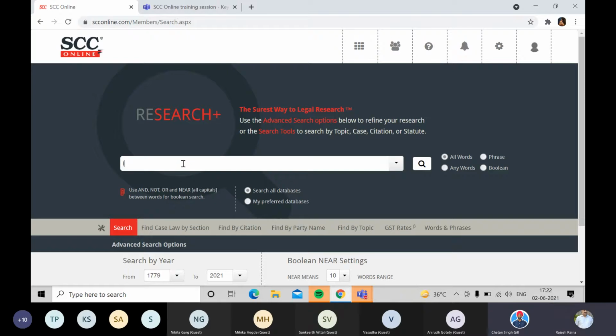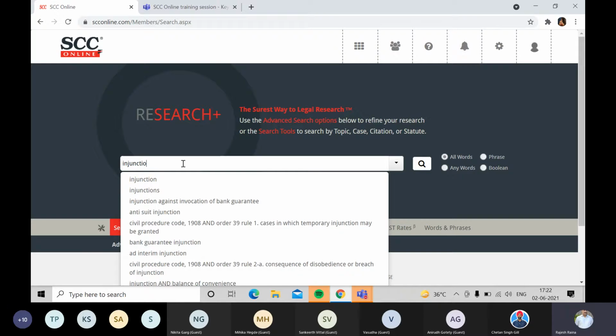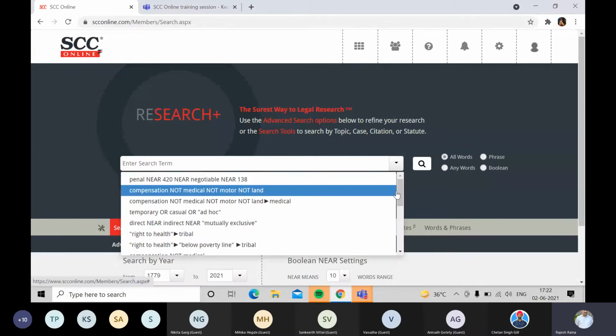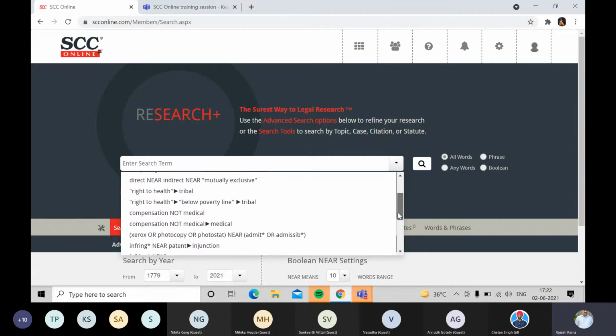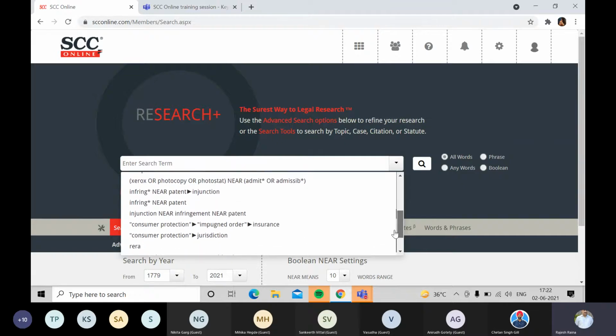Yeah. So it was injunction that we were looking for. Just to see your drop down, I think you should have it in your drop down. No, I have cleared all the forms and caches and all that stuff. So I'm not sure whether it will be available here as of now. I'm not sure, but just one sec. It seems to be there. Injunction we were talking about. Yes, it is there.